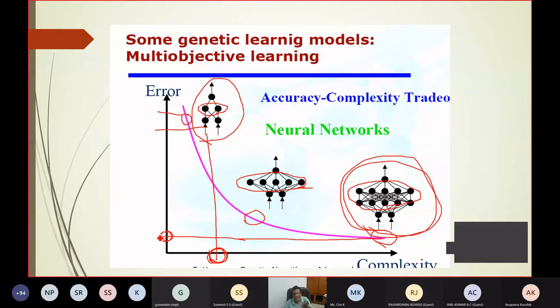But suppose you are applying this to a control problem, online control, a neuro control. The control signal has to be given in proper time. Otherwise, if your control signal is generated after a long time, the system may become unstable. So there the complexity, or the time at which the control signals will be generated, is important. You cannot have a complicated network and wait till the control signal is generated.